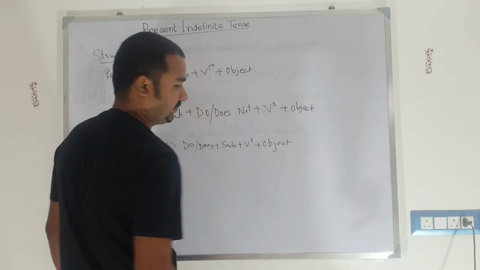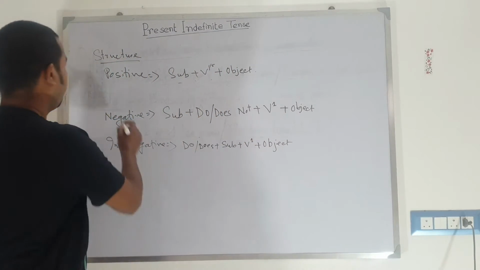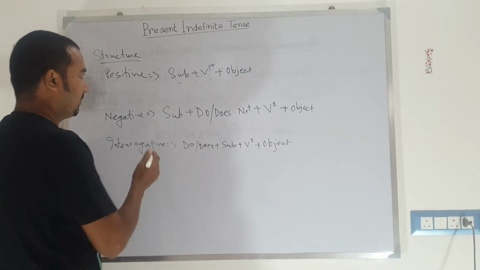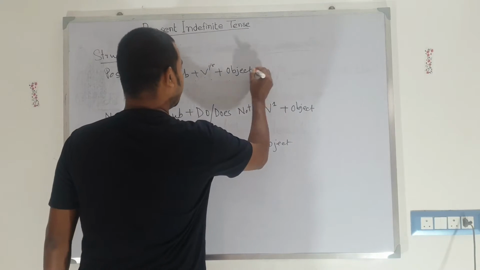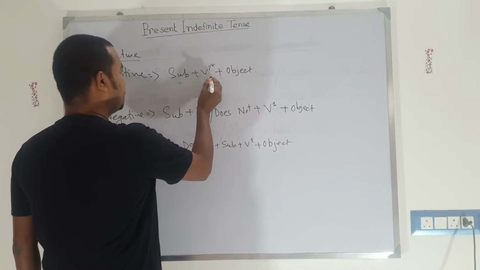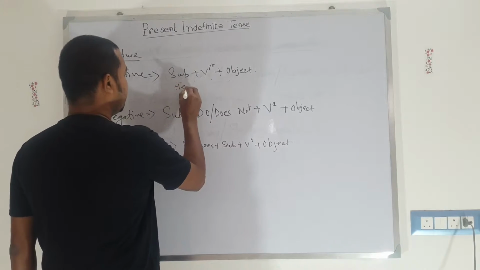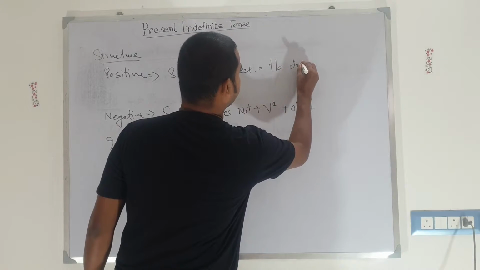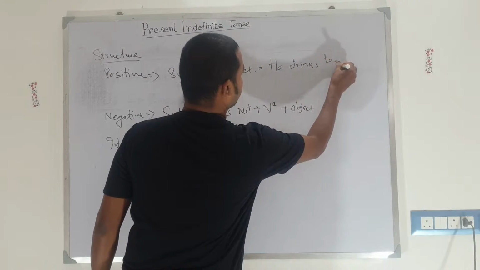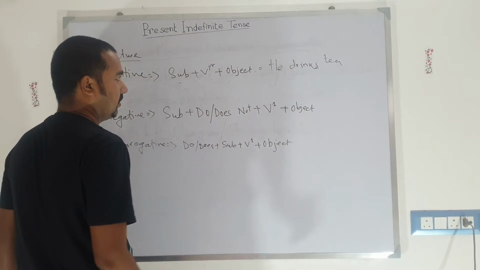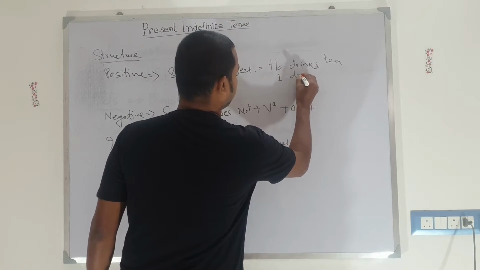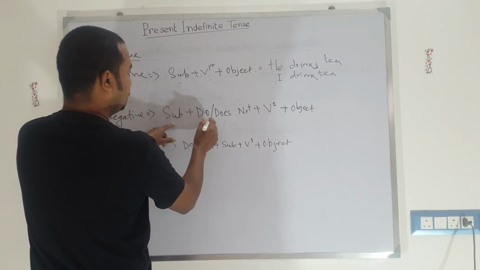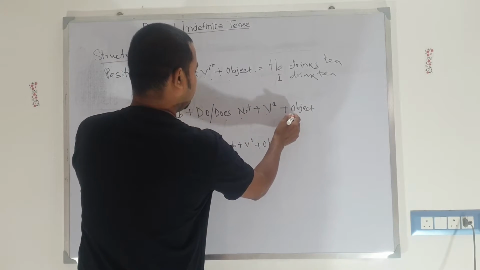Now let's look here. For the positive sentence: subject plus verb base form, or the s or es form where there is third person singular. Like he goes to school, we have written earlier. Like he drinks tea, so we need to bring the s: V1 or V-s, or I drink tea. For negative: subject plus do or does not, then V1, then object.